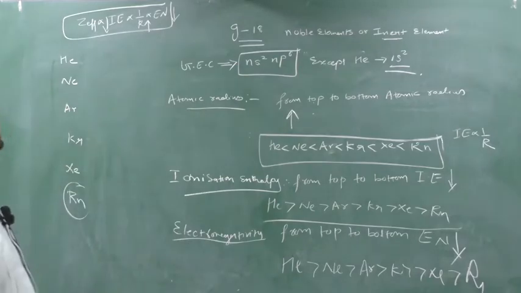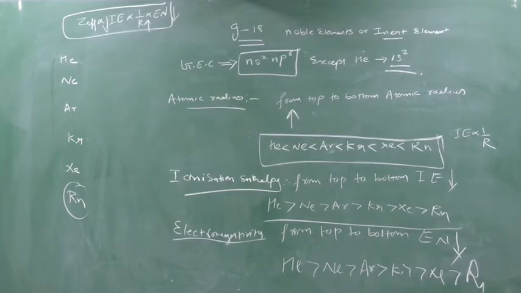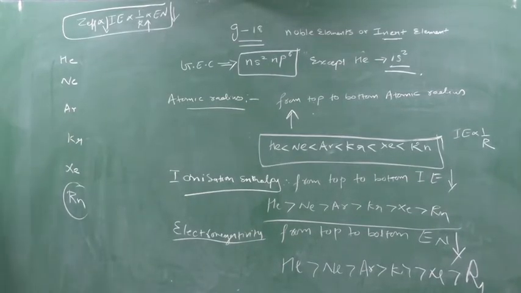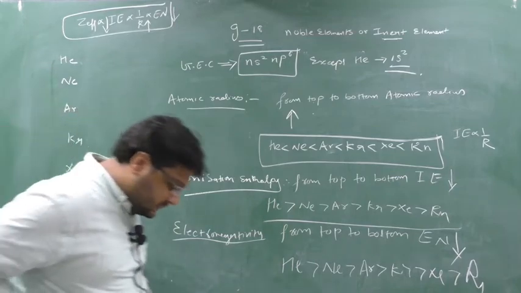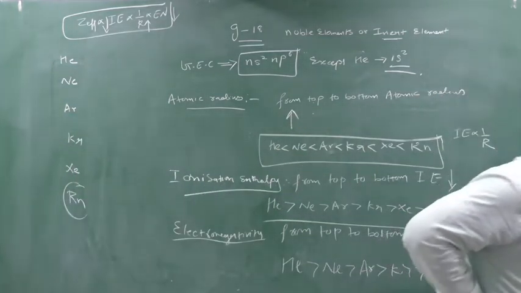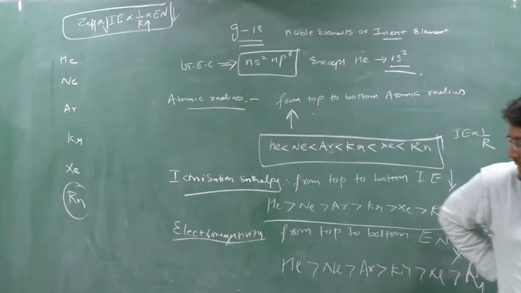So write down, as we move down the group from top to bottom, size increases, hence electronegativity decreases.